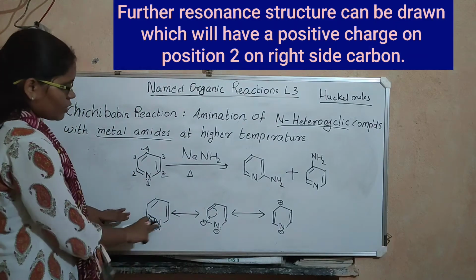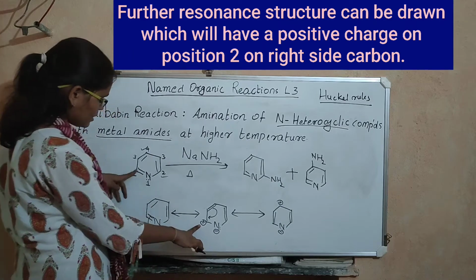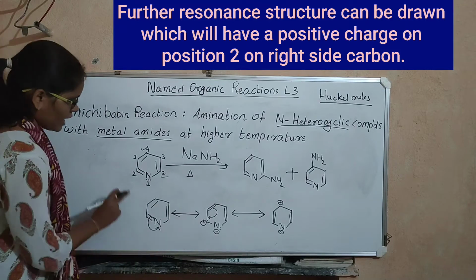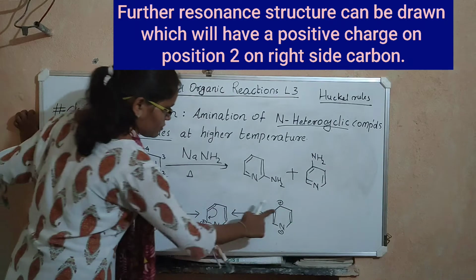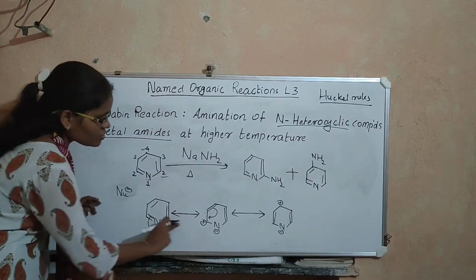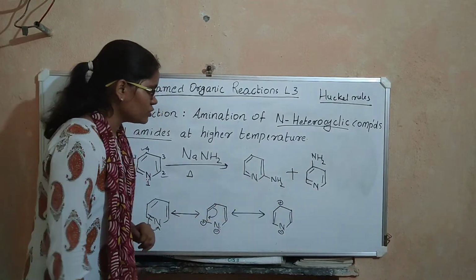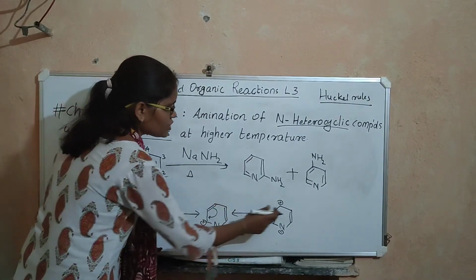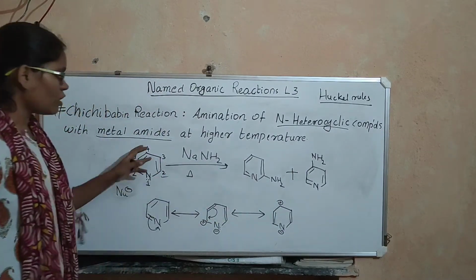Now you can see among all these resonance structures, the positive charge is present on the second position and fourth position, and there is no charge on the third position in these structures. This nucleophile preferably attacks position 2 and position 4 because carbon 2 and carbon 4 have less electron density when compared to carbon 3. Therefore, this nucleophile will go and attack the second or fourth carbon.